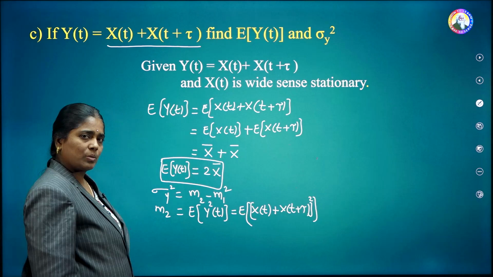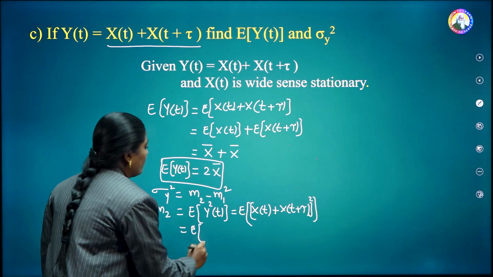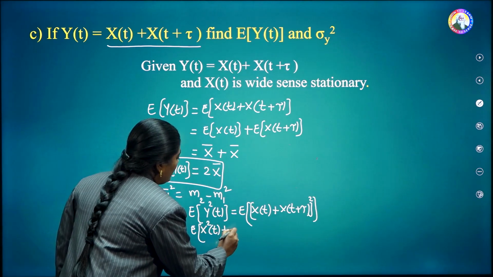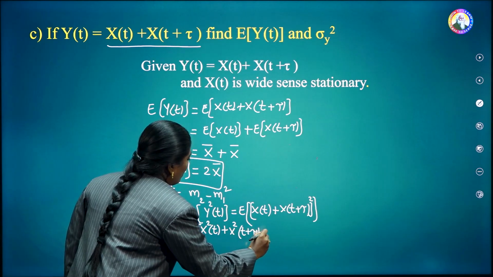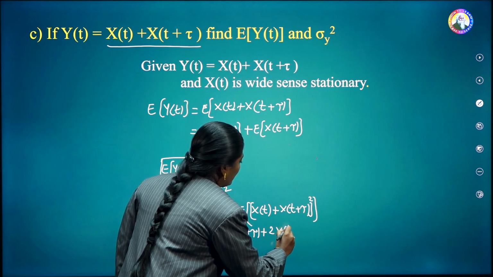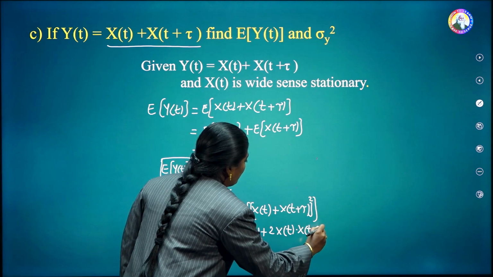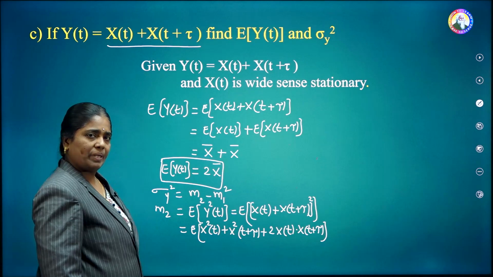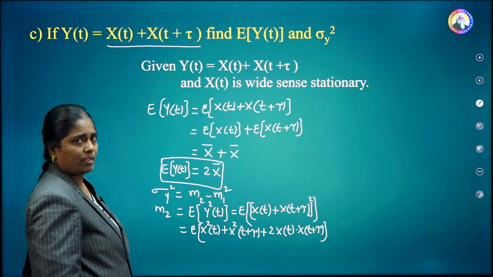Apply a plus b whole square. This is equal to E of x square of t plus x square of t plus tau plus 2 into x of t into x of t plus tau. Now apply theorems on expectation, that is E of x plus y is equal to E of x plus E of y.